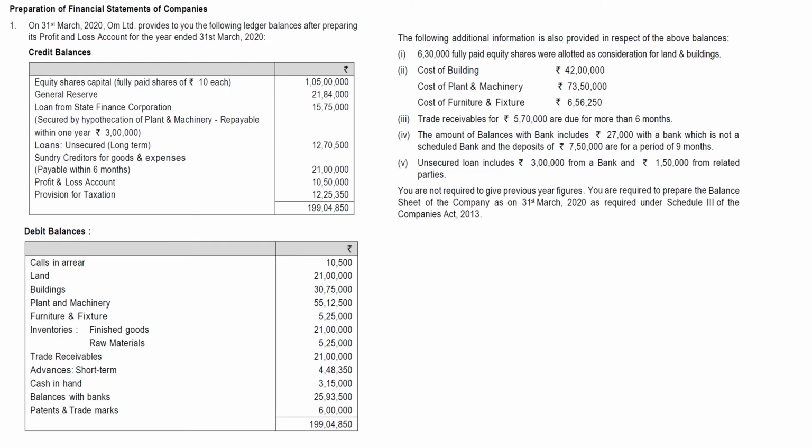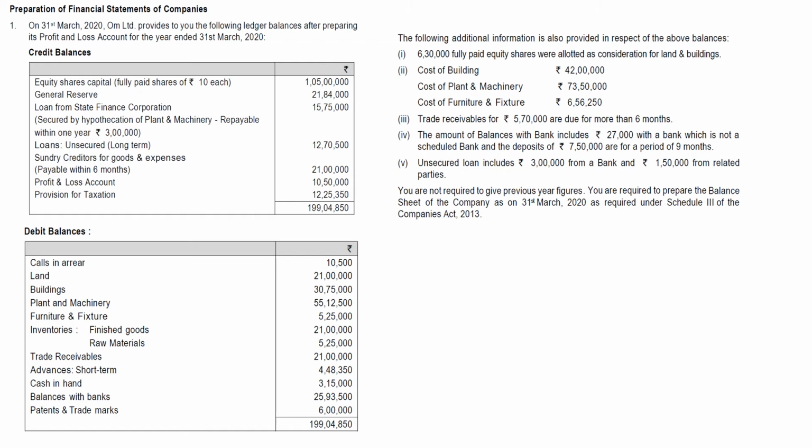And loans unsecured long-term, they have given very specifically long-term, and sundry creditors for goods and expenses payable within 6 months. That means it is current liabilities. We said within 12 months, to be settled within 12 months from the reporting period or within the business cycle, then it has to be treated as current liability. And profit and loss account has to be shown under general reserve, that is reserves and surpluses. Next, provision for taxation has to be shown under short-term provisions.